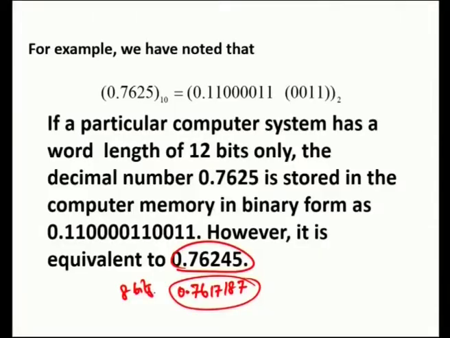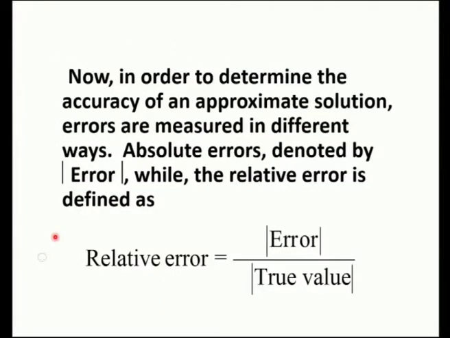So, this error is called inherent error. Similarly, when an 8 bit computer is used, the actual value is 0.7625 and the converted value from the computer is 0.7617187. So, the error is 0.7625 minus 0.7617187.